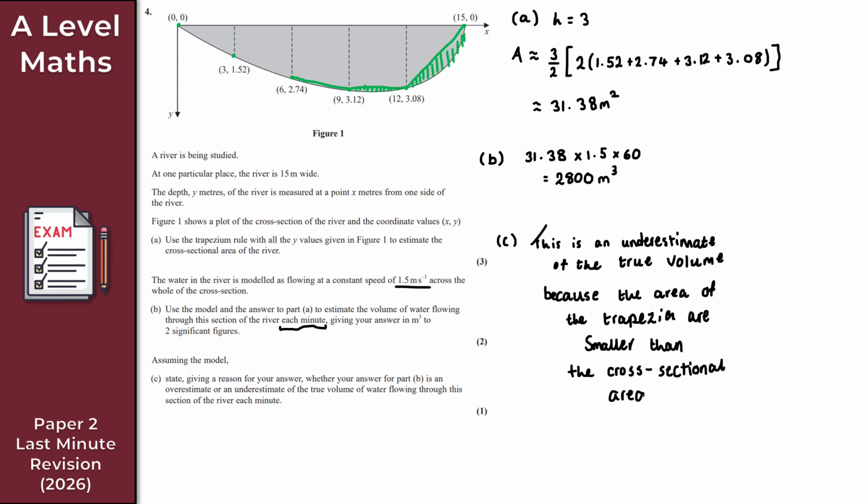It does just say give a reason. You can probably do it a little more succinctly than I have done here. English was never my strong point, but hopefully that does make sense, right? It's just 1 mark, so it shouldn't be too much work. And hopefully you can see from my diagram that the area of the trapezia is smaller, right? So there we go. I'm just waffling here, but hopefully that makes sense. That gives us the solution to question 4.